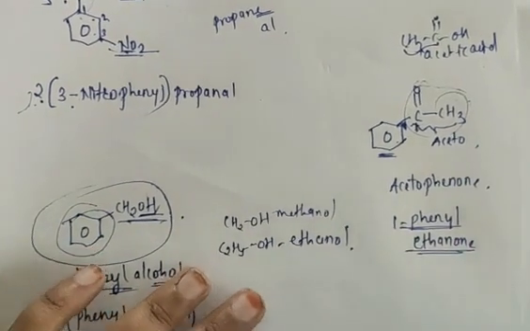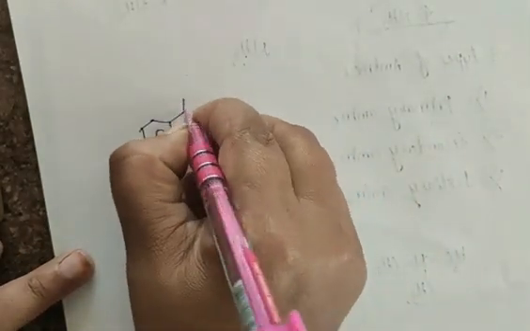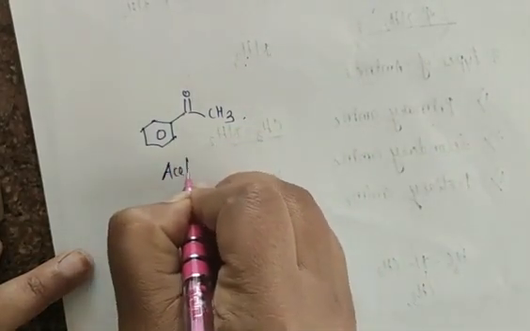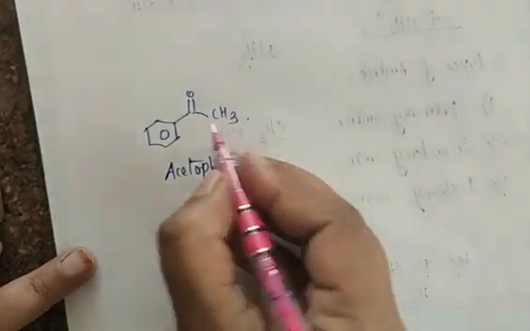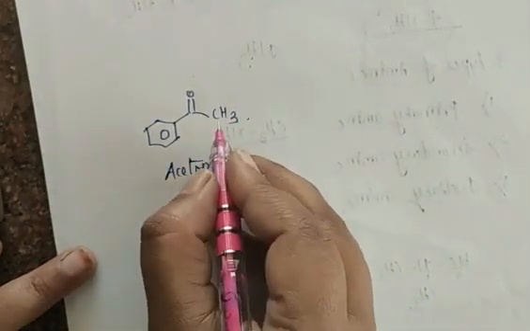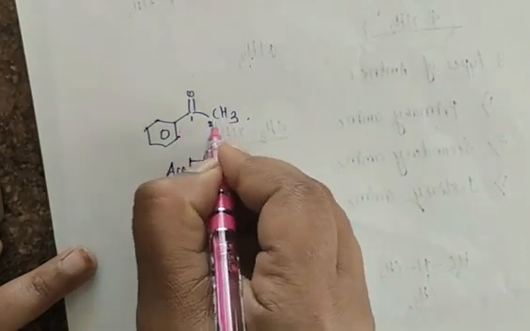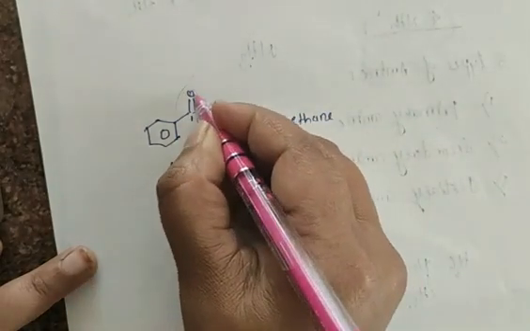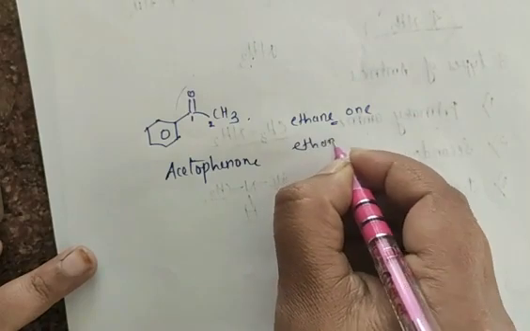1-phenyl ethanol. So remember the name of the compound. What is that compound? We have here C double bond O, CH3. It is also called acetophenone or 1-phenyl ethanone, because at 1, 2 we have a total of 2 carbons. 2 carbon means what? Ethane. But we have a ketone group here, so this E is replaced with ONE. So I am getting here ethanone.